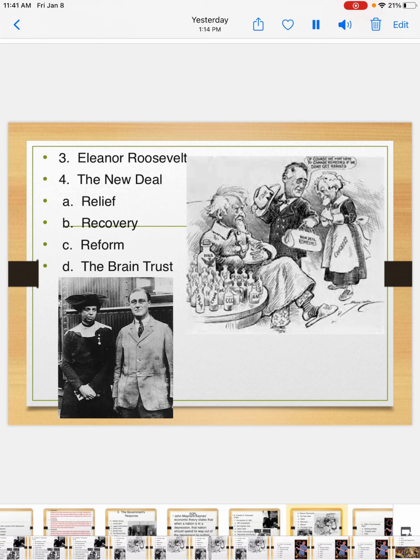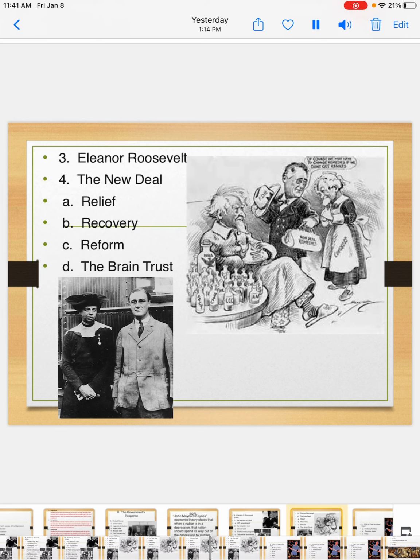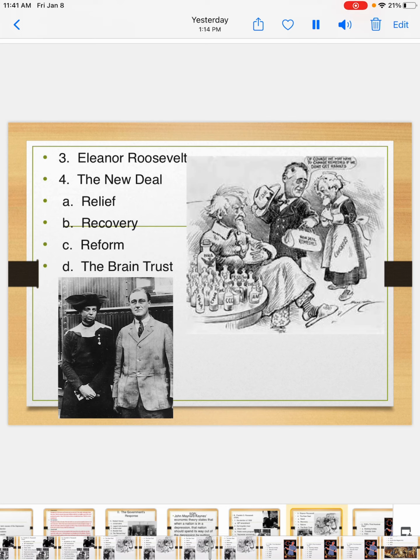And then we have reform, and this meant that FDR wanted to ensure the United States would never suffer another Great Depression again. And so he wanted to put some policies in place that would keep that from ever happening. The last thing you see on the screen is the Brain Trust.